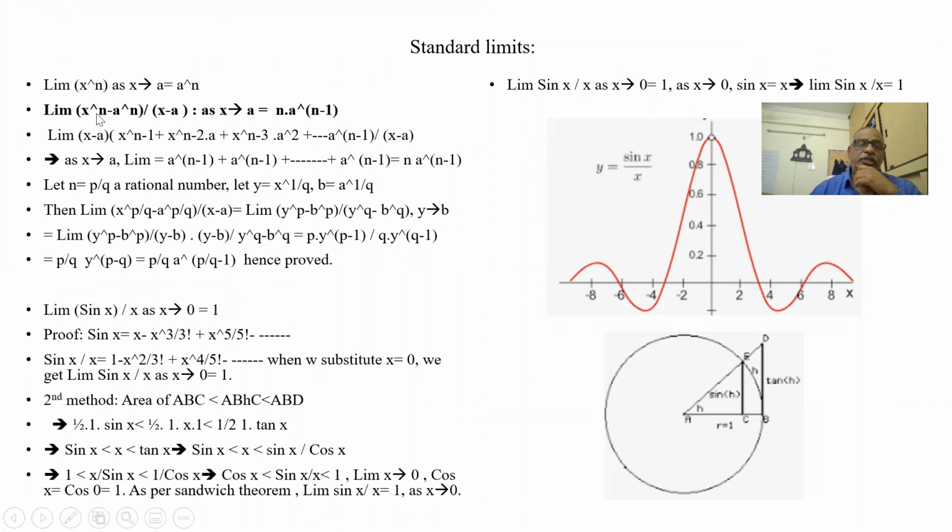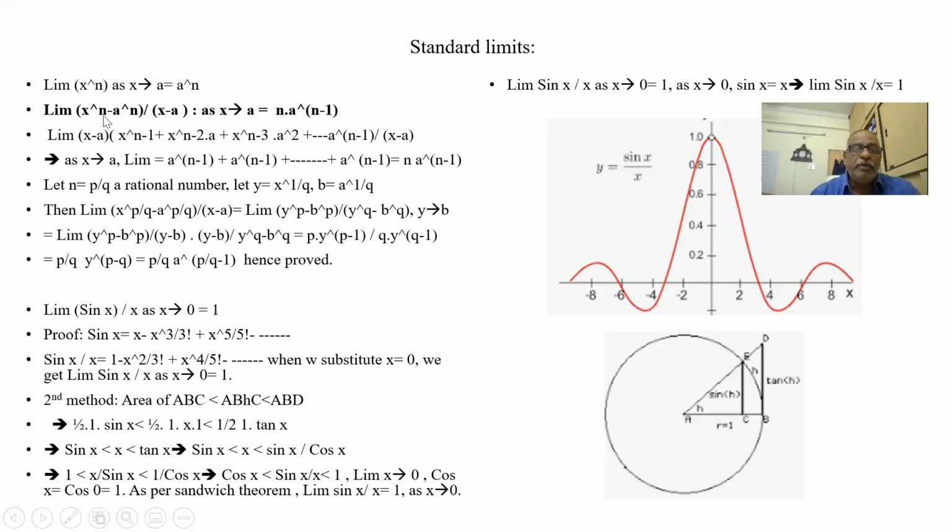The second one, x to the power of n minus a to the power of n by x minus a, is equal to, when x is equal to a, n into a to the power of n minus 1. But otherwise, how is it dealt with? Suppose when I put x is equal to a, a to the power of n minus a to the power of n is 0, and a minus a is also 0. So 0 by 0 form is what appears. But the standard limit formula says it is equal to n into a to the power of n minus 1. Okay, let us see how this has come.